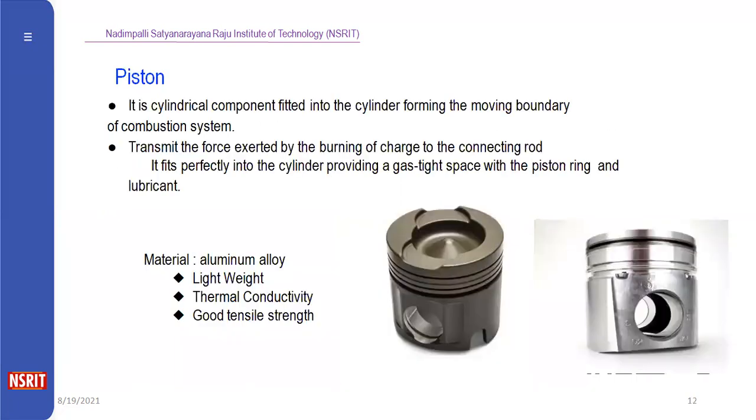Coming to the piston, the piston is the main part of the engine. Inside the engine cylinder, we are providing a piston. The piston's main working process is that it operates reciprocating inside the cylinder. Due to this reciprocating piston, the fuel and air mixture will be compressed. The main material used for the piston is aluminum alloy, because it is lightweight and has high thermal conductivity and good tensile strength.